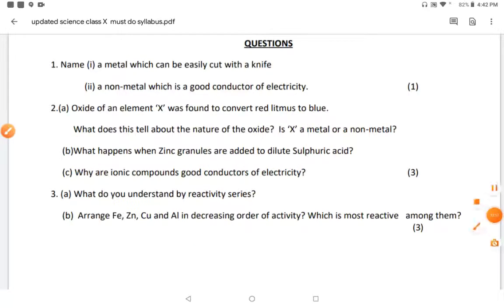Next question: what do you mean by the reactivity series? Arrangement of the metals in decreasing order according to their reactivity is called the reactivity series. You have to arrange them.